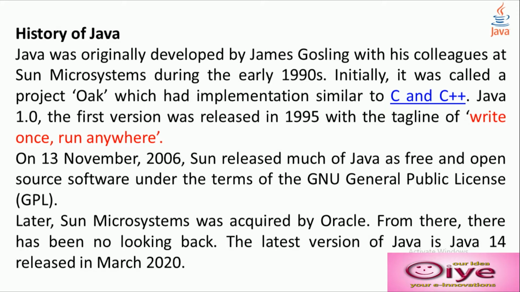On 13th November 2006, Sun released much of Java as free and open source software under the terms of the General Public License, GPL. Later, Sun Microsystems was acquired by Oracle. From there, it has been no looking back. The latest version of Java is Java 14, released in March 2020. And in September, maybe release 15 will come.